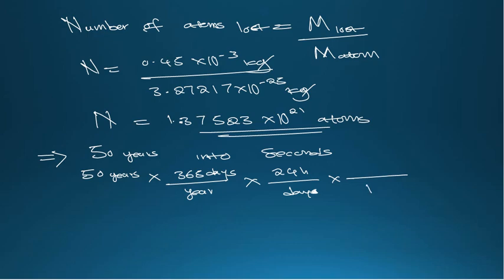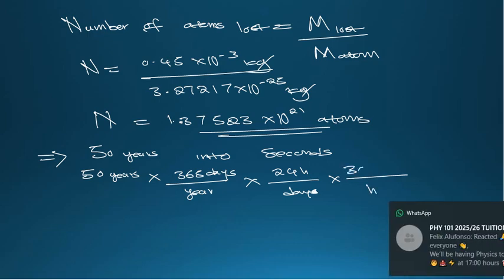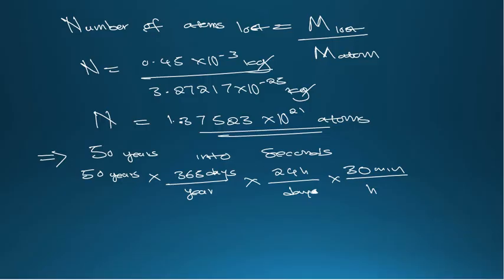To cancel hours, we say 1 hour is equal to 60 minutes. Then 1 minute is equal to 60 seconds. Here we have 1 hour, here we have 1 day, here we have 1 year.